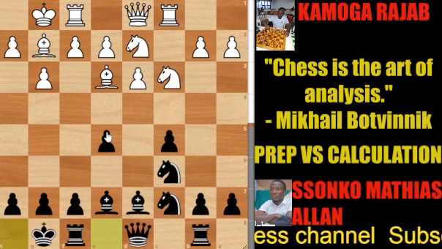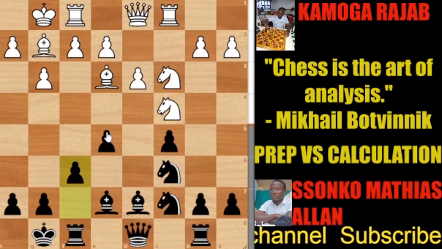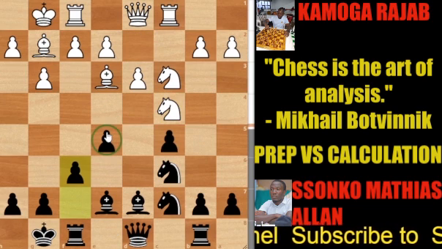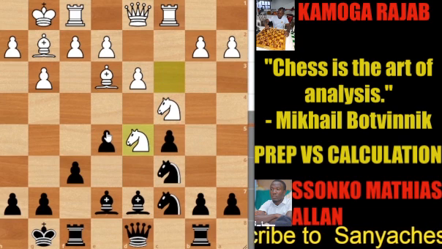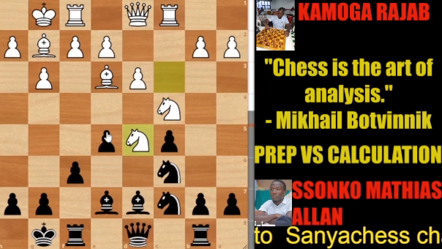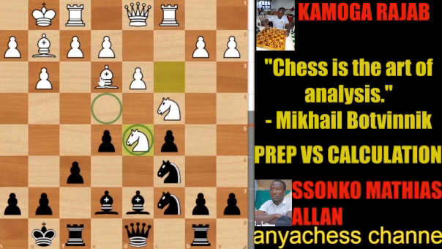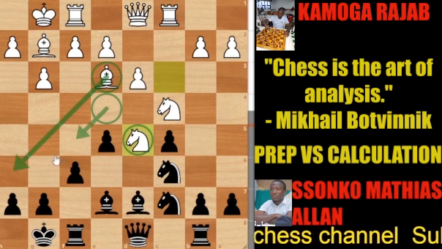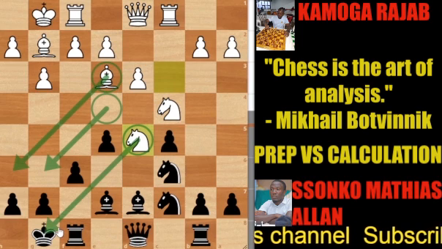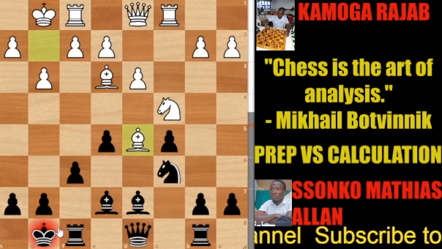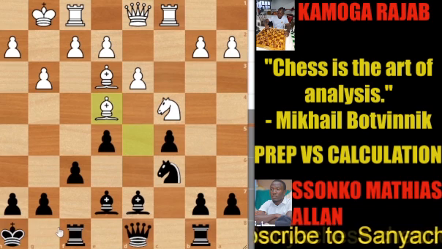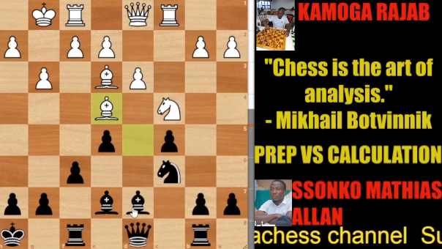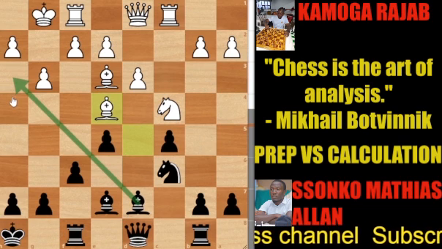Short castling, knight c4, and after f6 to strengthen the pawn which is on e5, knight d5. So he wants to have an exchange of the knight so that he can try to flank the two bishops to be focusing on this king side. So after knight takes, bishop takes check, king goes to h8, and after bishop e4, black has a slight advantage, but bishop h3 would have been considered.